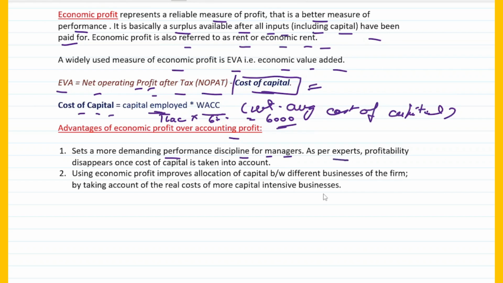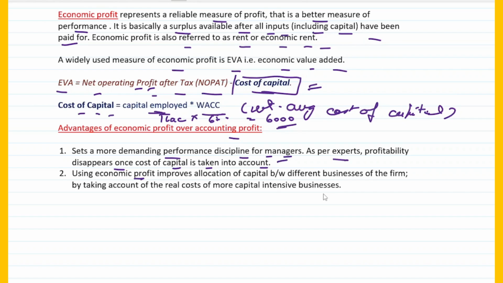As per the experts, profitability disappears when cost of capital is taken into account. Experts feel that if you take cost of capital into account, that would reduce your profitability. So to have the exact profitability, you reduce the cost of capital. That's what is being referred to here.